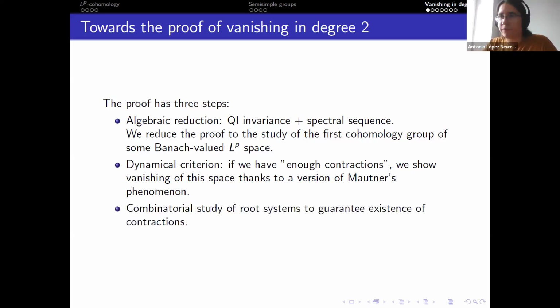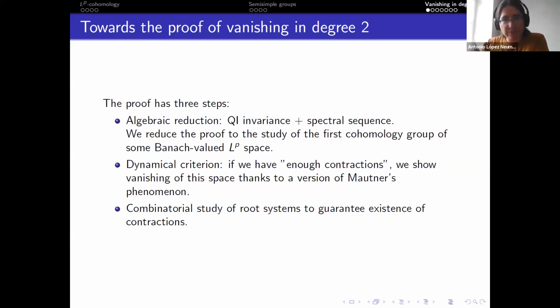The last part is verifying this if, verifying the condition, and this is done through combinatorics. What we do really is translate the condition of being contracting into something that can be written in terms of root systems, and then we run computations over all root systems in order to search for these contractions. The messy list in the statement corresponds to the groups for which we are able to find these contractions. The groups that are missing in that list are the groups for which we were not able to find the contractions.